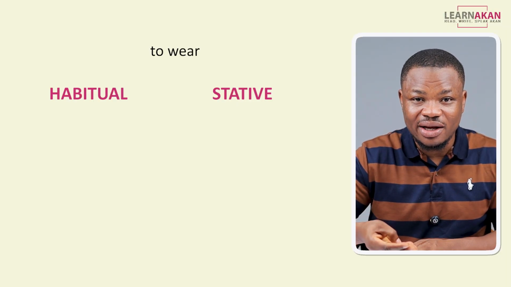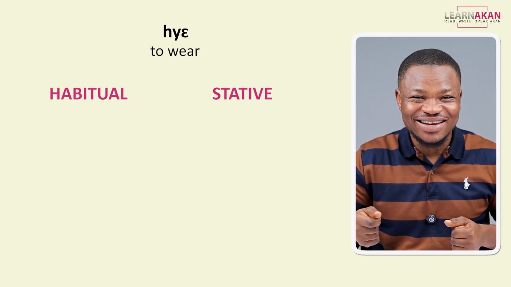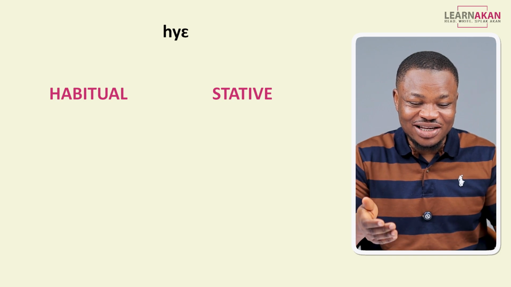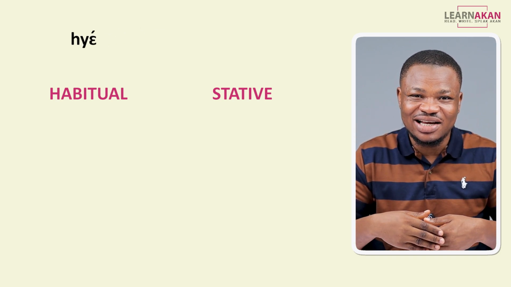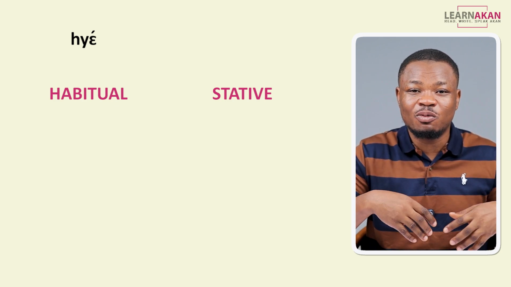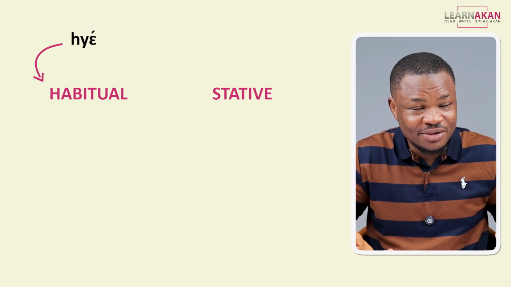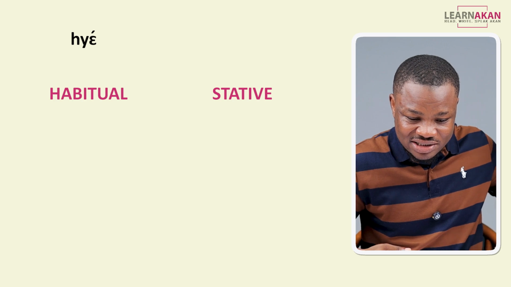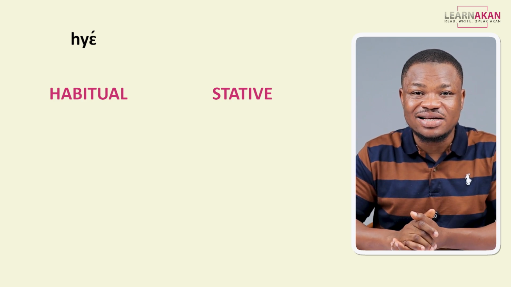Now let's go ahead and look at some other example pairs. For the first one, we are using the verb to wear, and to wear is she, and you can already hear that I'm pronouncing this with a high tone, and that is because this is in the simple present state, and we use the simple present form of Twi verbs to describe habitual actions, right? We have a lesson on the simple present up here. So I'm already pronouncing this with a high tone. I say she.